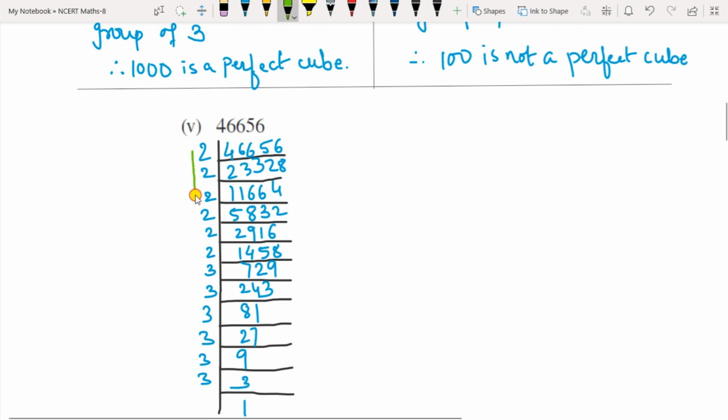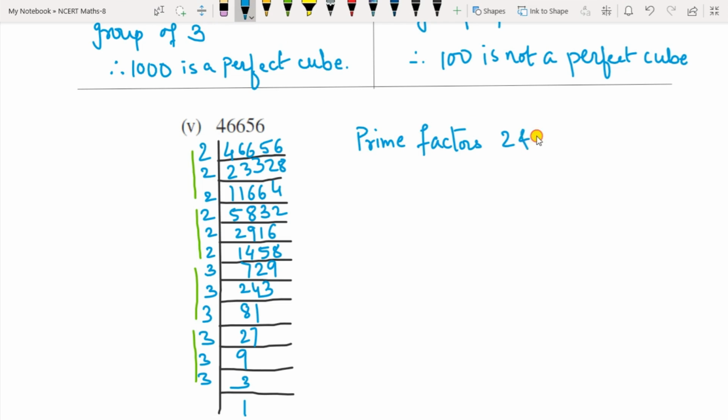Okay, so see, this 2 is in a group of 3, this 2 is also in a group of 3, this 3 is in a group of 3, and this 3 is also in a group of 3. So here 2 and 3 are in groups of 3. So you have to write: prime factors 2 and 3 are in groups of 3.